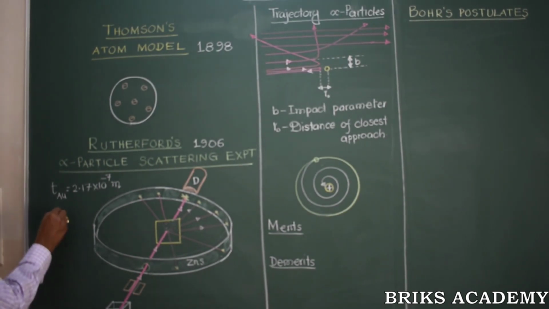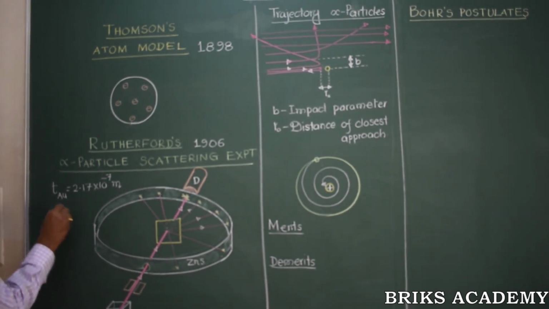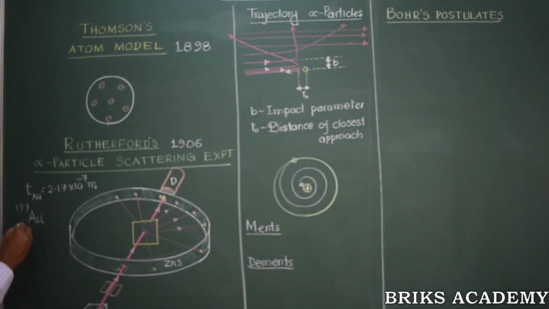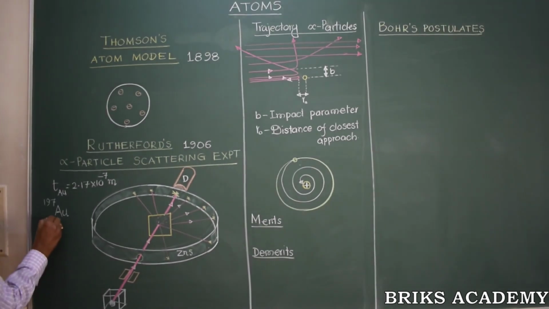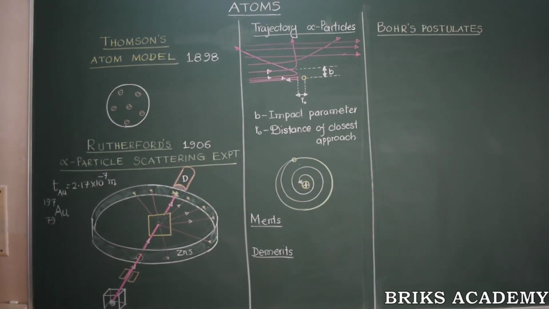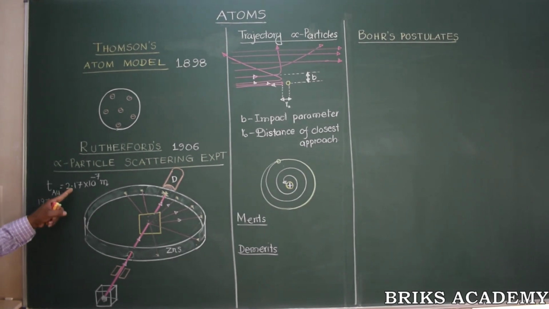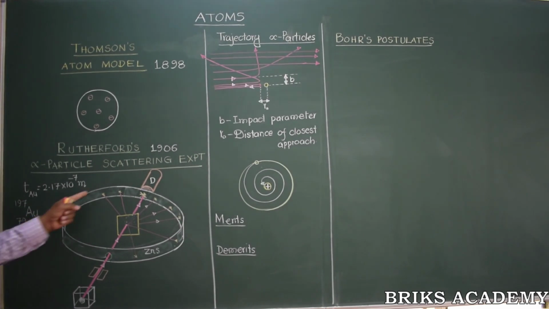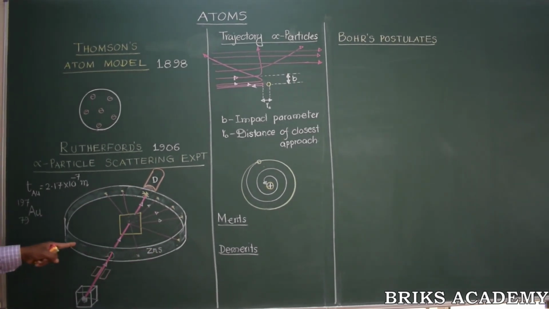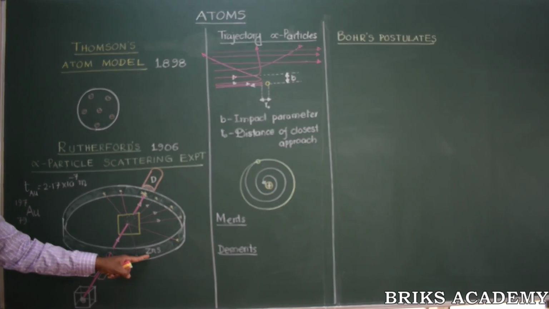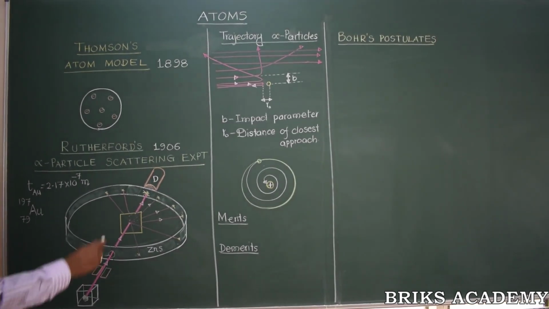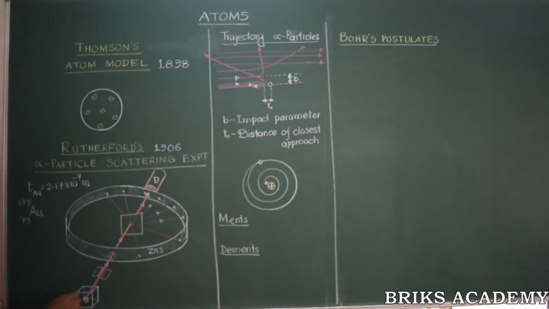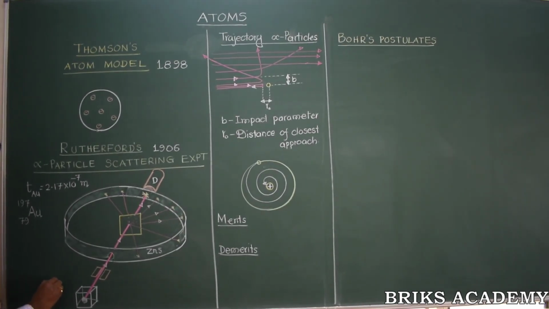We all know that common gold, the most abundant gold, has 197 nucleons in it today, even though people in those days did not know it. And there are about 79 positive charges in the gold nucleus. They took an extremely thin gold film, almost as thin as tissue paper. Around that gold film, they placed a photographic film coated with zinc sulfide fluorescent material. The aim was to bombard alpha particles over the gold film. The source of the alpha particles was bismuth